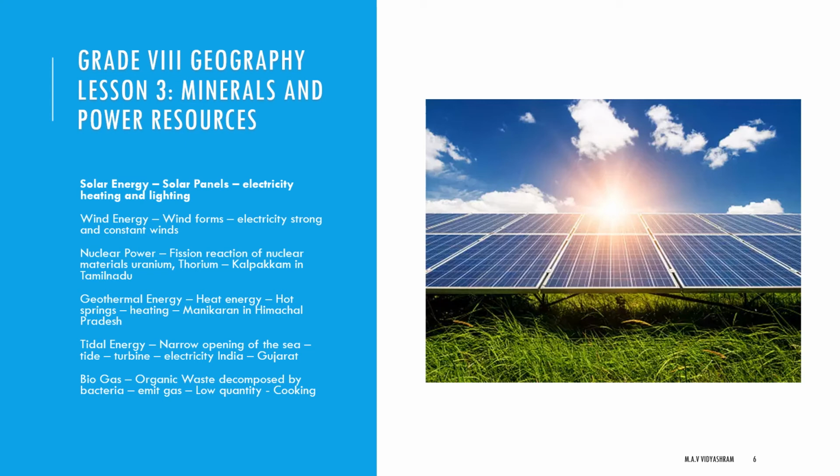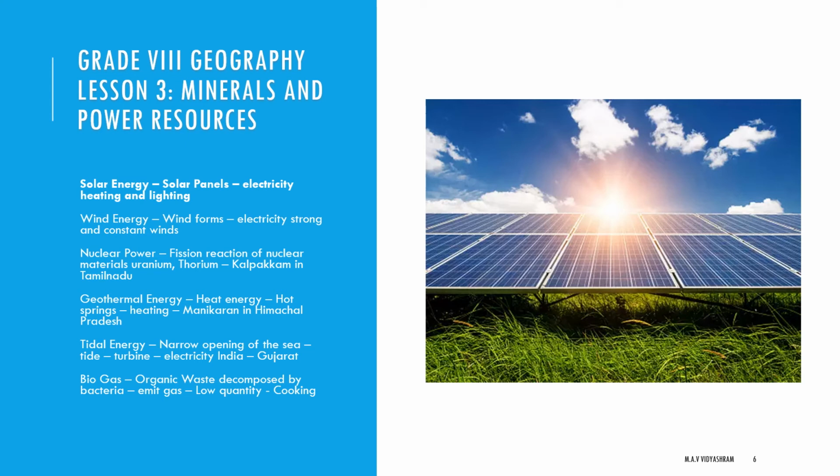Solar energy is also used in solar heaters, solar cookers, solar dryers, besides being used for community lighting and traffic signals. What is the disadvantage of solar energy? It is very expensive, and that's why people hesitate to adopt it.